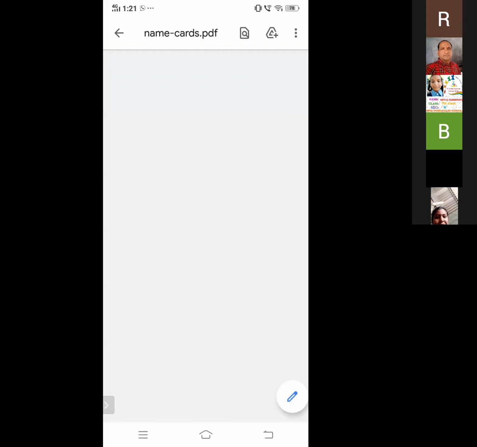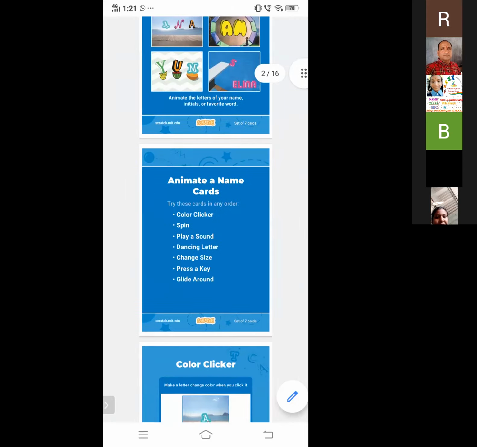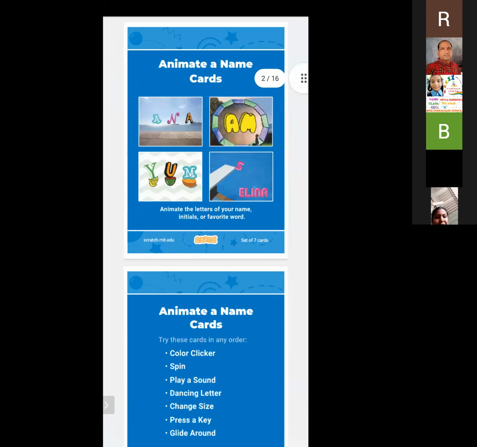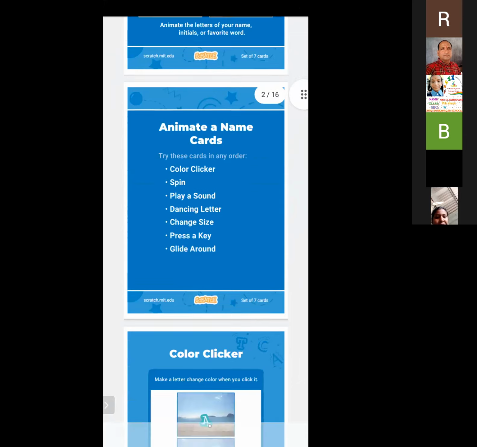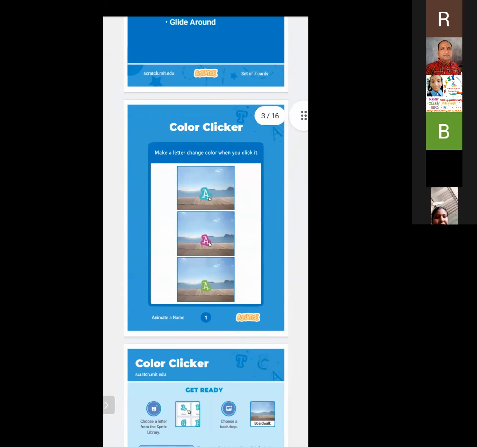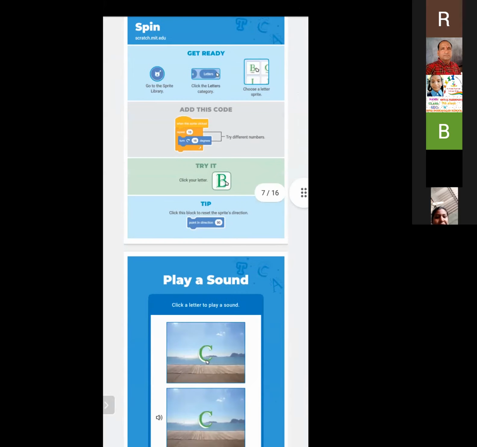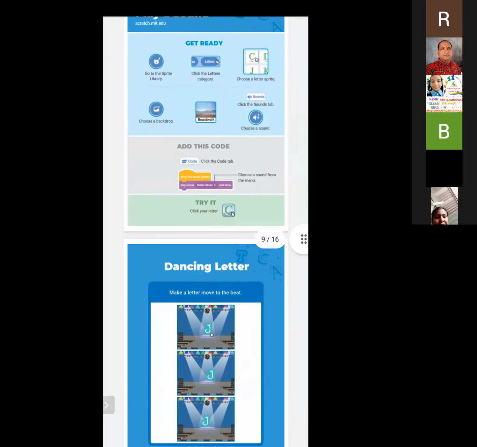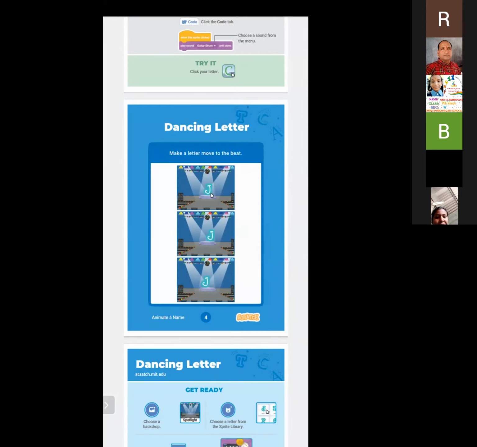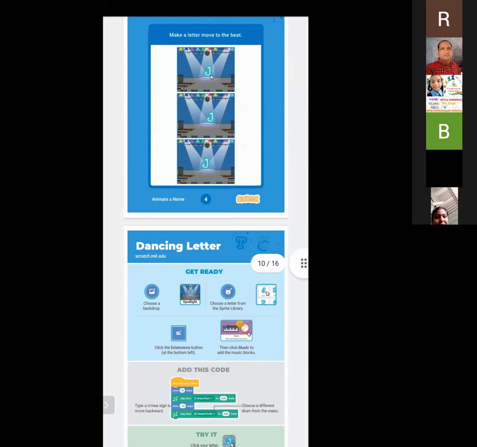You can see, I will show the PDF. So you can see this project. The project is Animate a Name. In this PDF, we can learn how to do the project. There are some basics, like if we want to select a song, what we have to use, or if you want to dance any letter, it means if you want to animate or give a movement to any letter, which block we have to use.